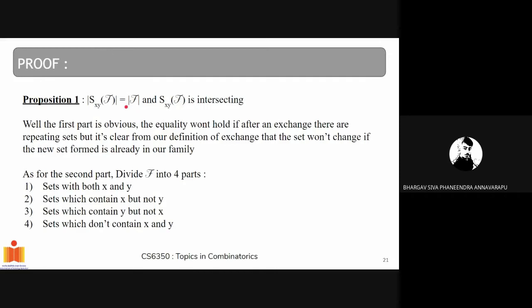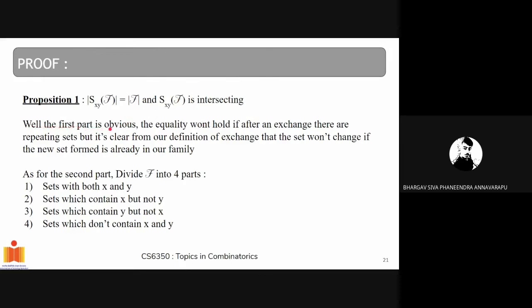It says that whenever we perform a transformation on a family F, there are no two sets which correspond to the same set. So if the family has k sets, after performing Sxy to F it again has k sets, and Sxy of F is always intersecting if F is an intersecting family.